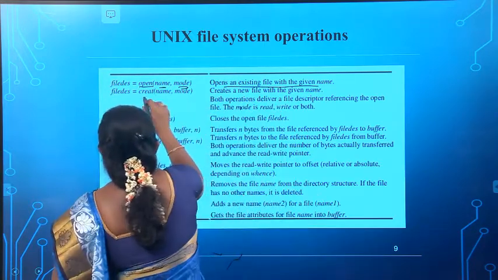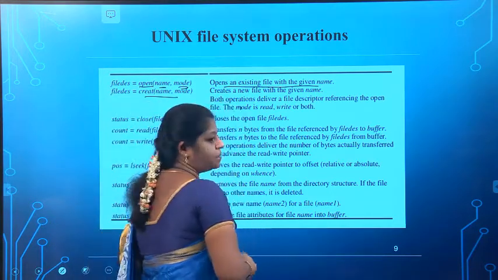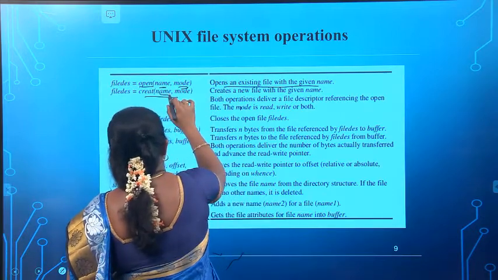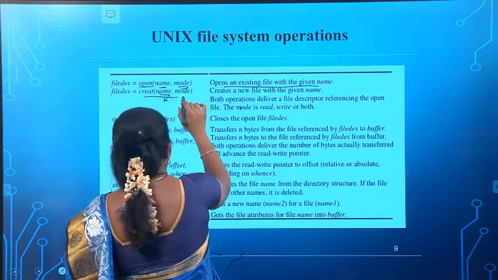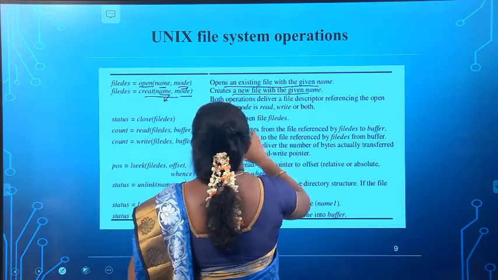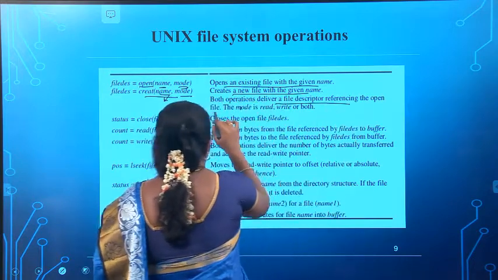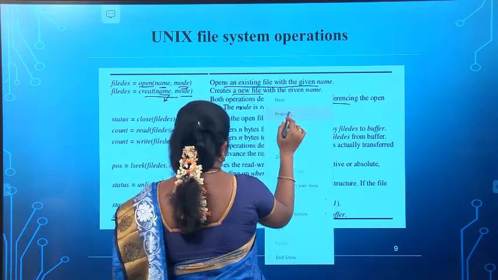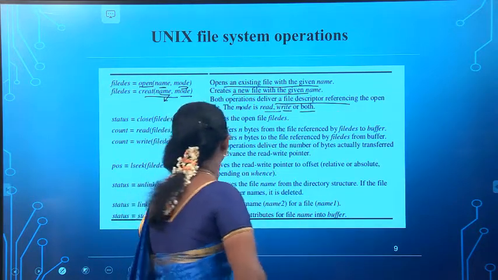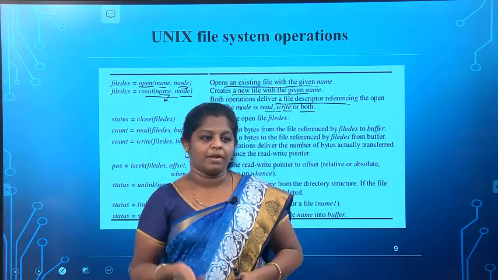Next one is creation of the file. This means create a new file. The name of the file should be given while creating, and the mode is also given. Create a new file with a given name, and both operations deliver a file descriptor. The mode is either read, write, or both. So the mode has to be given while creating the file itself.